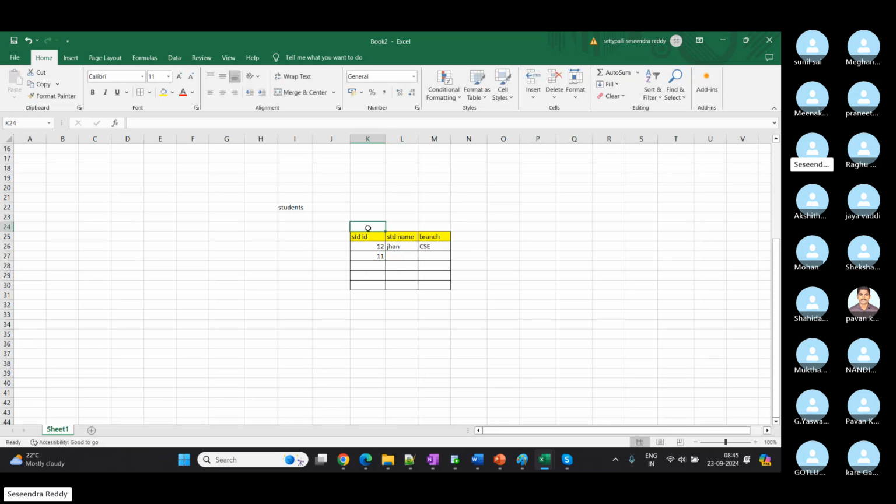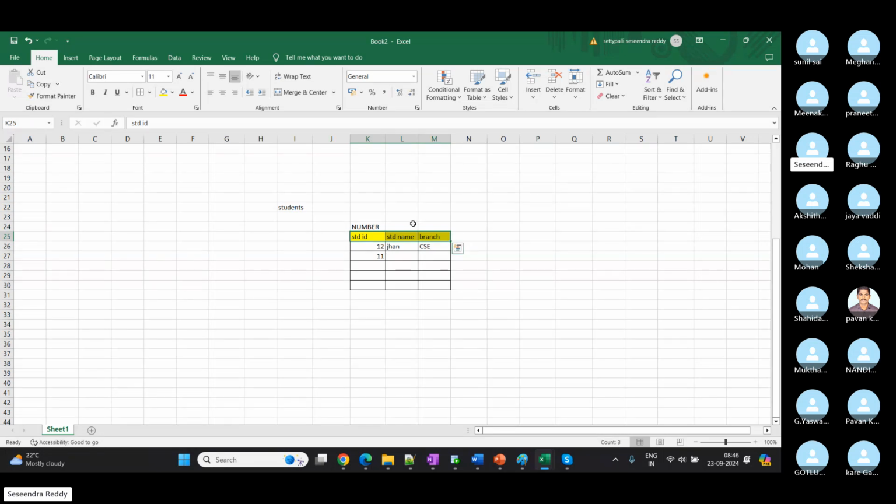So we tell SQL it is a number data type while creating the table itself. Students is my table name, and I'm going to store three columns. These three columns we provide while creating the table, and then what type of data it is. So obviously we will use a table to store the data.